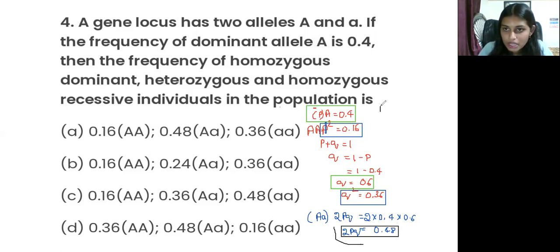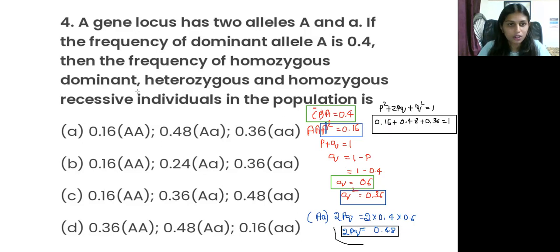So just substitute everything into the formula. What's the formula? P square plus 2PQ plus Q square is equal to 1. What is the P square? 0.16. What is the 2PQ? 0.48. What is the Q square? 0.36. So if we add these three things, we will get 1. Just compare this equation and also the options.